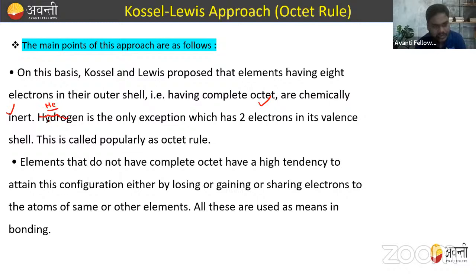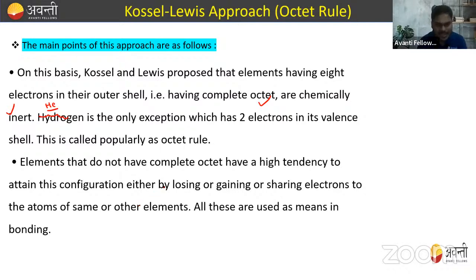Always remember it, not hydrogen, helium. If you consider all the elements of the 18th group, all have 8 electrons in their valence shell, except helium, which has 2.